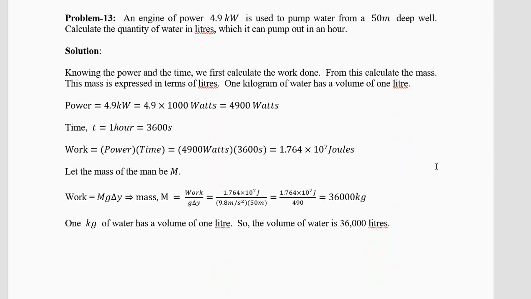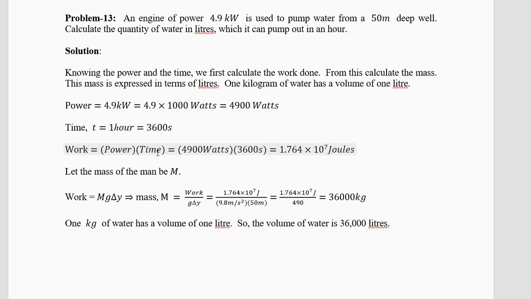Next problem. An engine of power 4.9 kilowatt is used to pump water from a 50-meter deep well. Calculate the quantity of water in liters. Now first we'll do all our calculations in kilograms. Then change it to liters or something else. Now we know the power. Power is 4.9 kilowatt. Kilo means 1000. So 4.9 into 1000 you'll get 4900 watts. Remember kilowatt is written with small k and small k means 1000. Now time is 1 hour which is 3600 seconds.